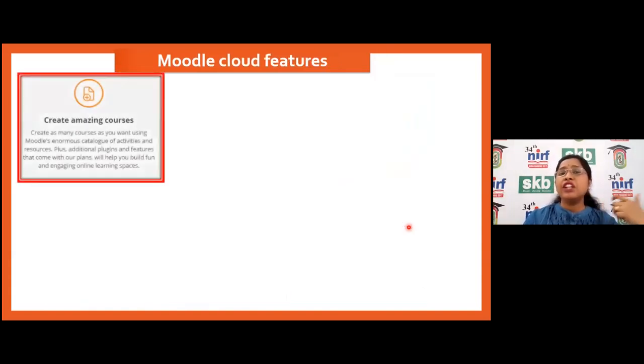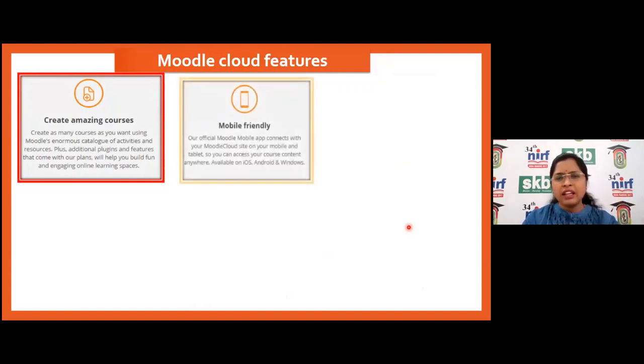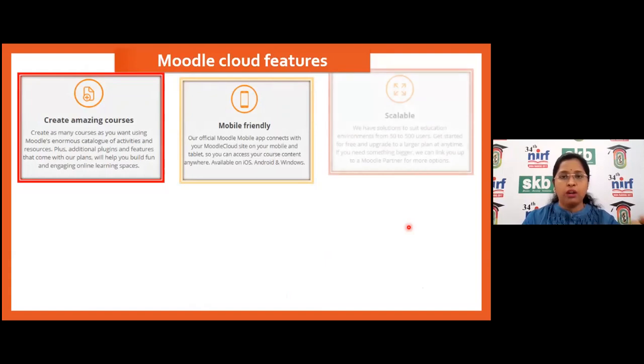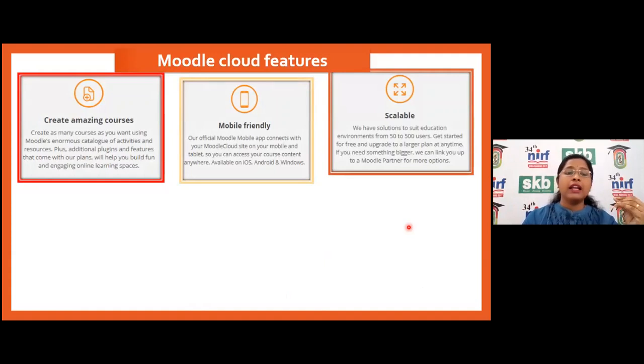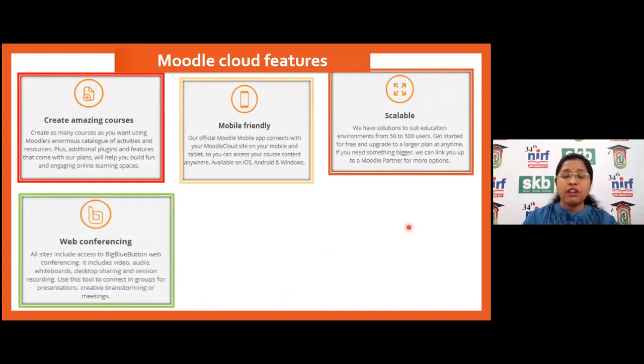Then what are the features of this? You can create amazing courses here: animation courses, study related courses, subject related courses, any type of courses. This is mobile friendly. The app is available where you can put your URL and access it from anywhere. It's also scalable, so we can scale it from 50 to 500 users. Then we can make web conferencing possible through this Moodle.